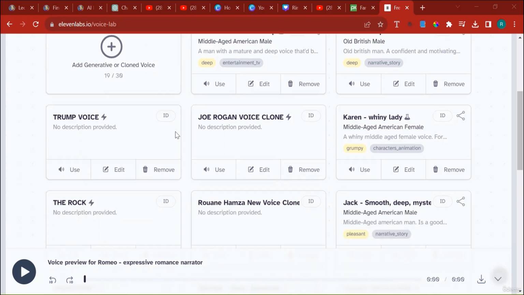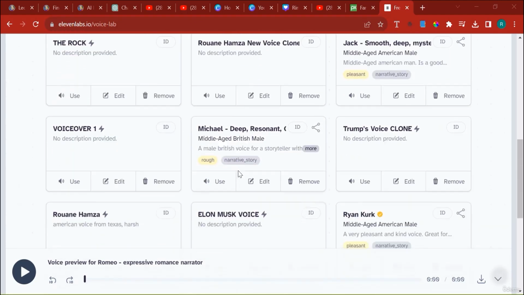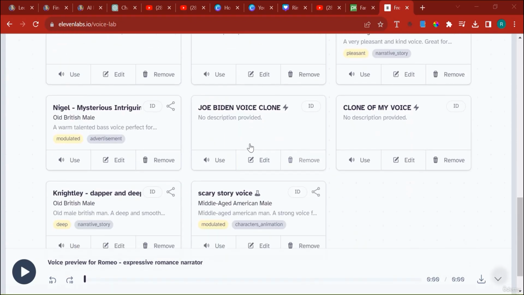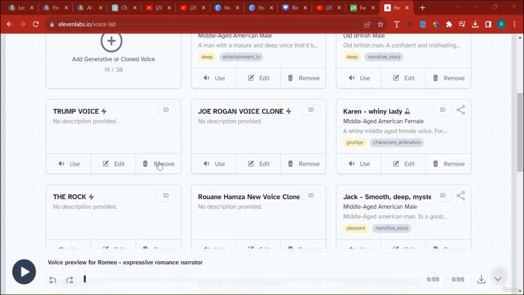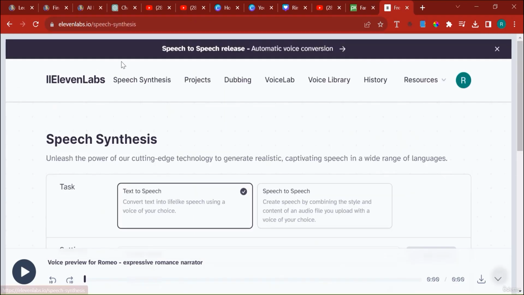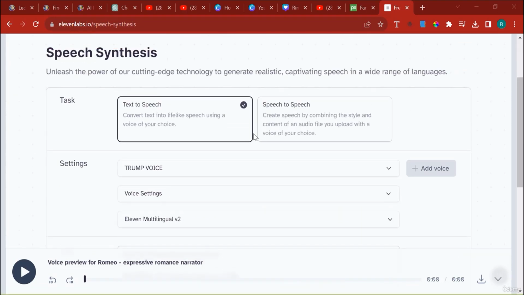But if we want to, for example, test, here I have Trump's voice, Joe Rogan, The Rock, Elon Musk, Joe Biden, and so on and so forth, and even the clone of my own voice. If I click on use, in this case, it will take me to the speech synthesis area, which you can click just by clicking here. And in the speech synthesis, there are 2 options. The second option, I think, is the best one.